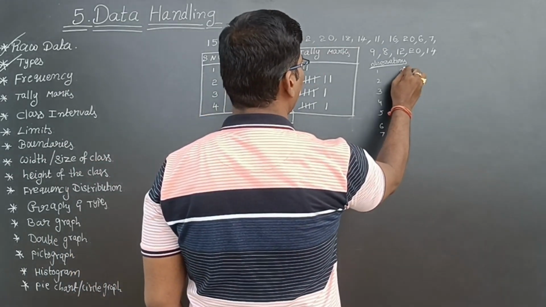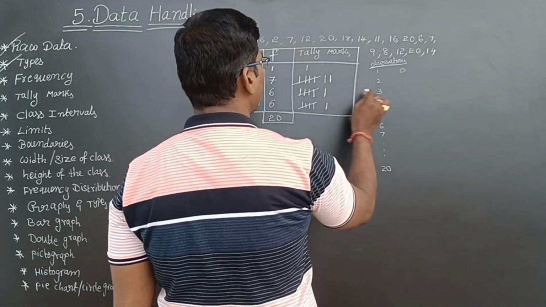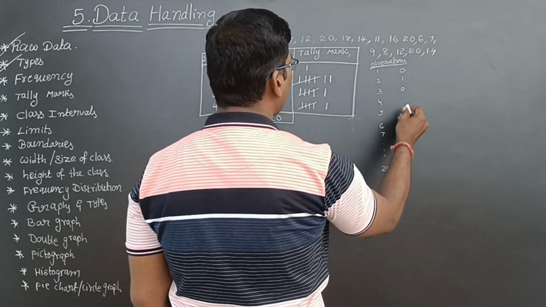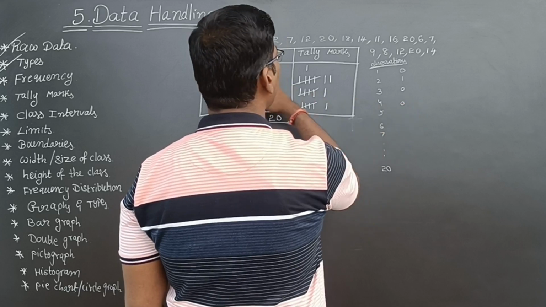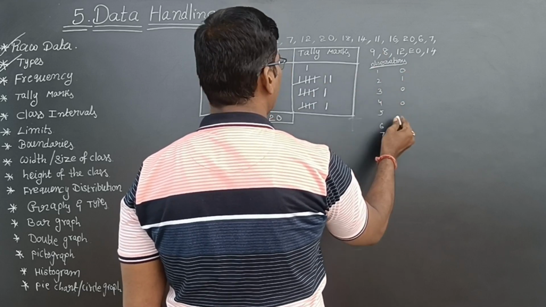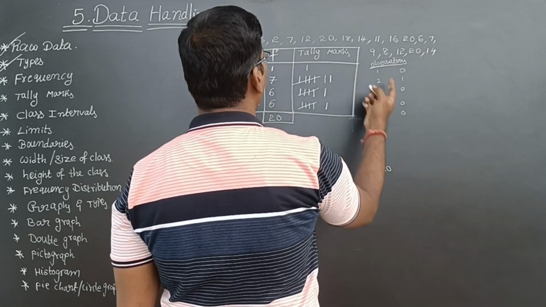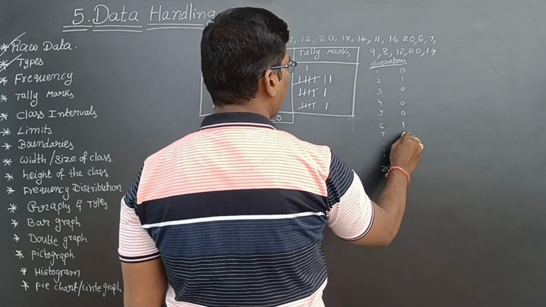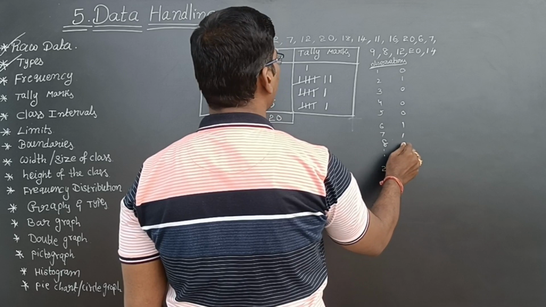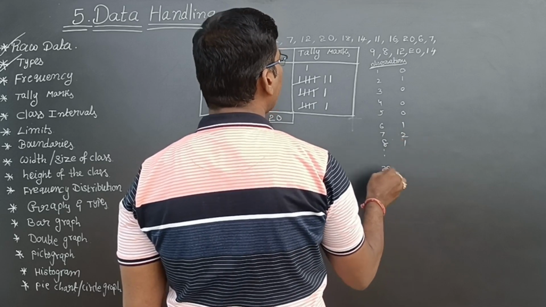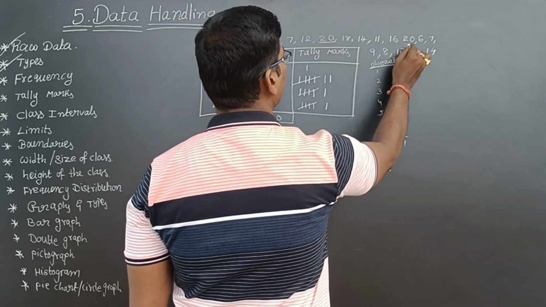No, 0. 2 mark students, how many are there? 1 student is there. 3 mark students? 0. 4 mark students? 0. 5 mark students? 0. 6 mark students? 1 student. 7 mark students also 1. 8 mark students, 7 mark students 2, 8 mark students 1. So like that up to 20 mark students. So 1, 2, 3.